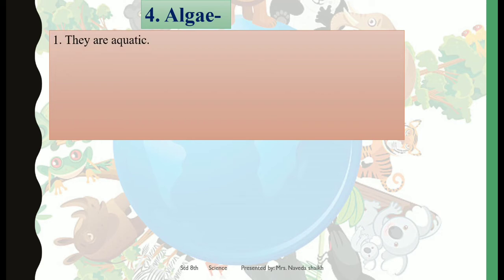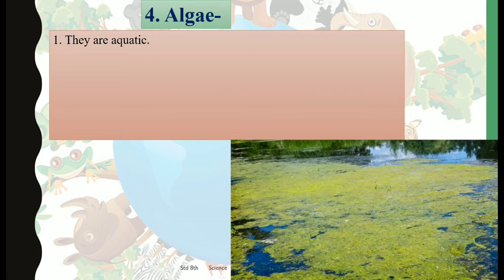So in the next slide we have algae. Algae size is approximately 10 micrometers to 100 micrometers. They are quite larger as compared to the other organisms that we studied. They are aquatic, which means they live in water. They are eukaryotic cells. They are unicellular and they are autotrophic organisms. Autotrophic means they can prepare their own food. Now, who can prepare their own food? The ones which have chloroplast in them.